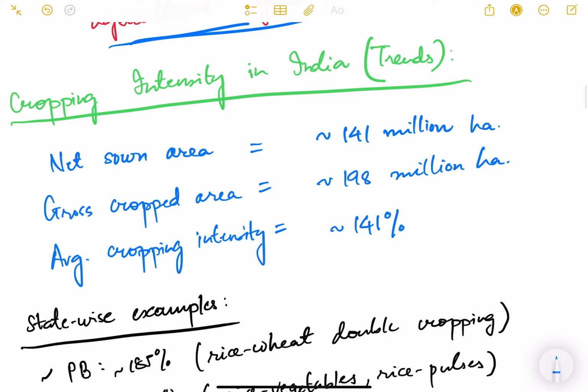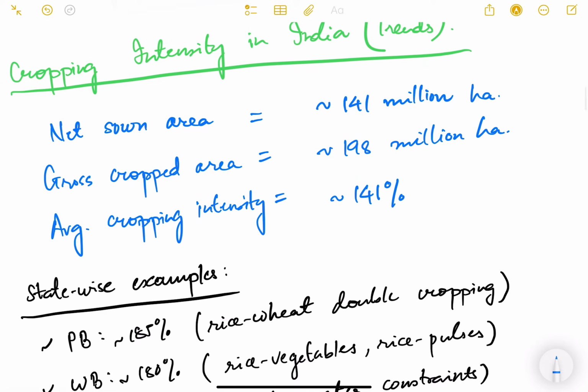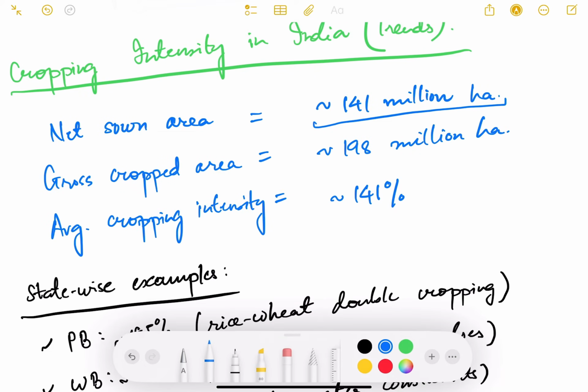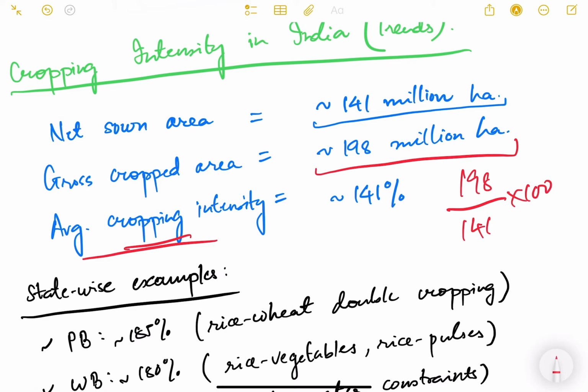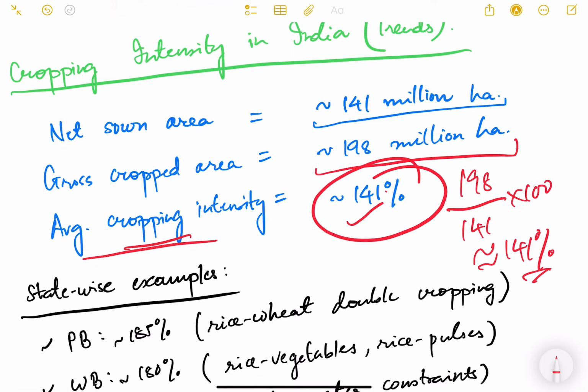Now cropping intensity in India, what are the trends? Okay, let us see the data. Now the net sown area of our country is approximately 141 million hectares. This is the net sown area of our country where at least one crop is taken. Gross cropped area in our country is 198 million hectares, and average cropping intensity becomes 198 divided by 141 multiplied by 100. So it is approximately 141%. Okay, so this is the approximate cropping intensity of our country.